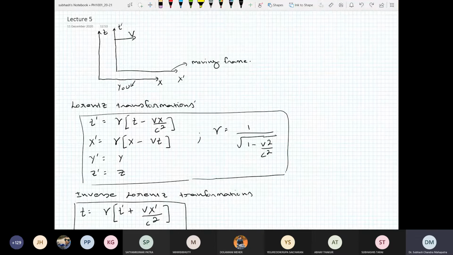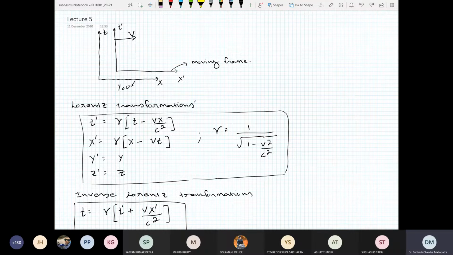So what we were discussing? We were discussing a transformation, how the coordinates in one frame are related to the coordinates in another frame, in which that another frame is moving with velocity v. So we construct a correct transformation that is called Lorentz transformation, where t prime and x prime get mixed with each other. So t is not independent.